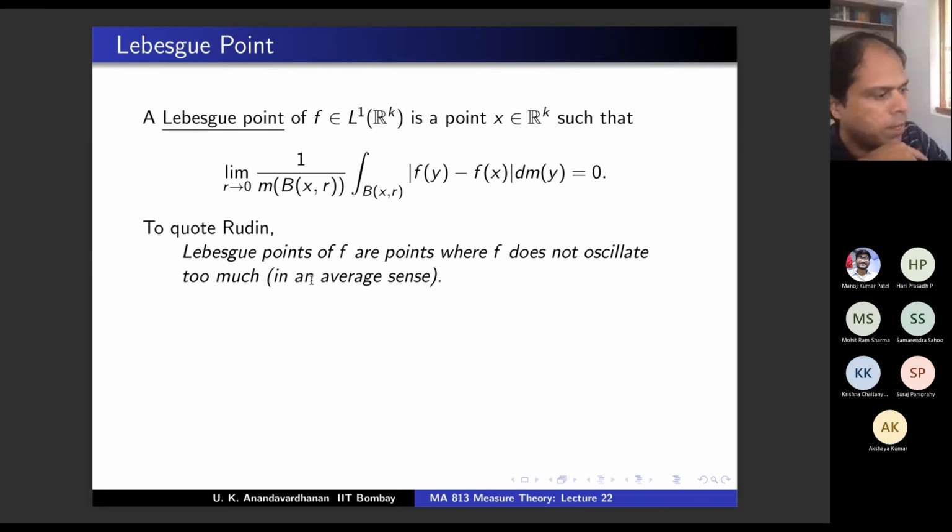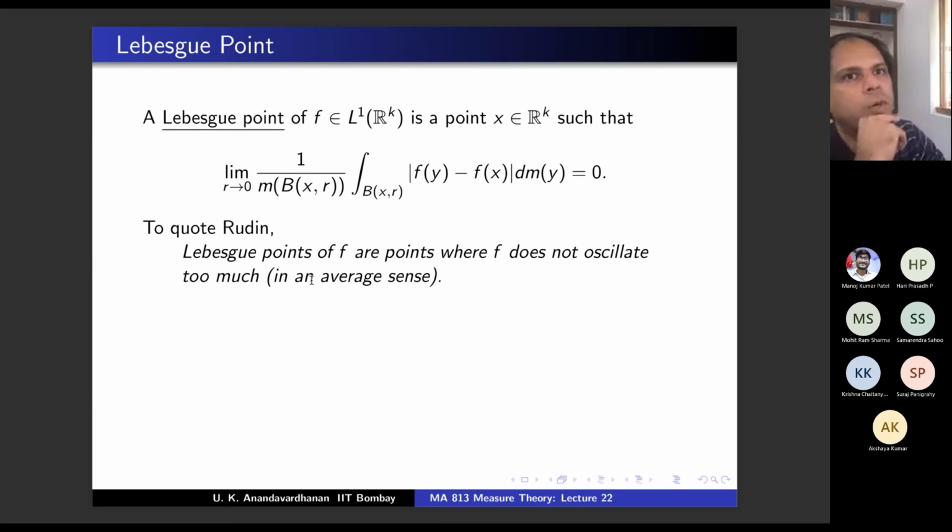D mu is limit mu of ball by m of ball. But mu of ball is integral f dm over the ball. But that's exactly this one. Other side is fx. So on one side you have d mu of x, other side you have fx. They actually agree if x is a Lebesgue point.